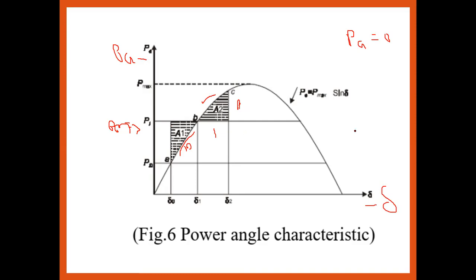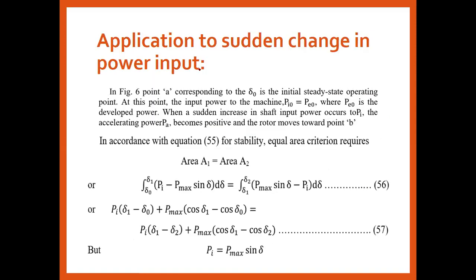If A1 and A2 are equal, then we say the equal area criterion is satisfied, and d delta by dt is equal to 0 for the particular value of acceleration. So this is all about the equal area criterion. In the next lecture we will discuss the application to a sudden change in the power input, and some other applications of the equal area criterion. Thank you so much.